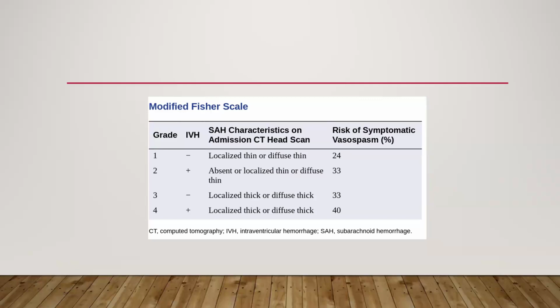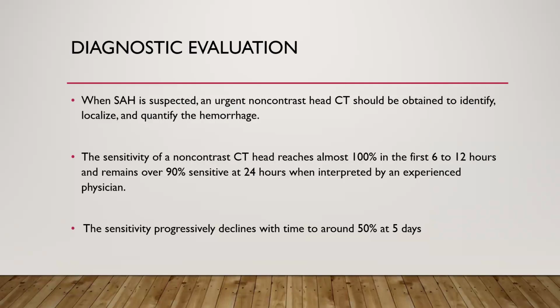If IVH is negative, but the SAH is localized or diffusely present, and if a thick rim is there, then also the risk of vasospasm is 33%. And grade 4 means IVH is also present, and the SAH on the CT will be present as a thick, localized or diffuse thick rim. Then the risk of symptomatic vasospasm will be 40%.